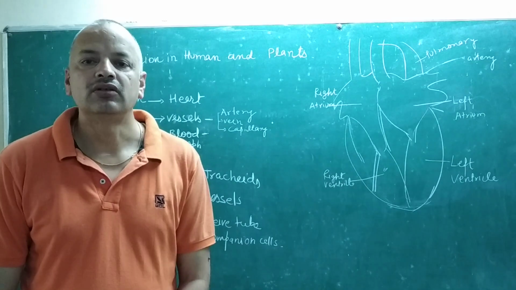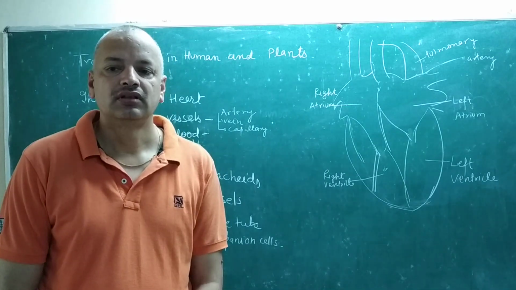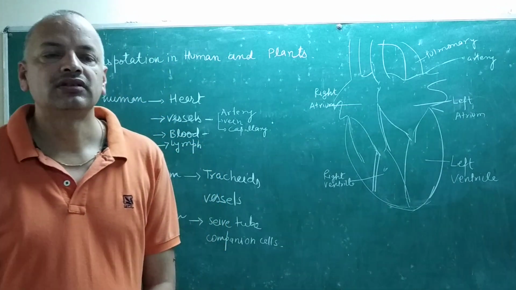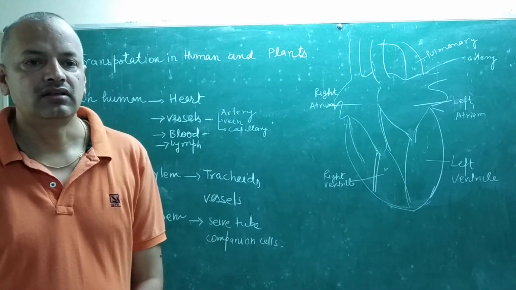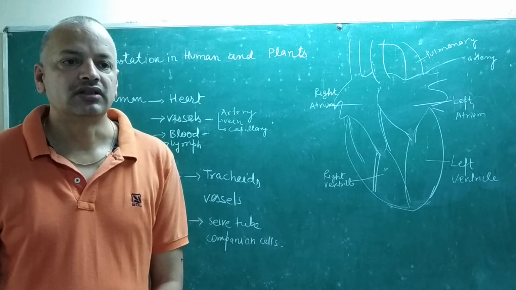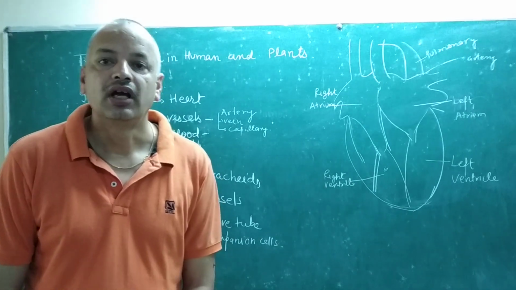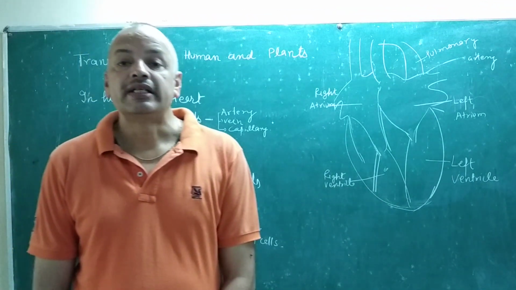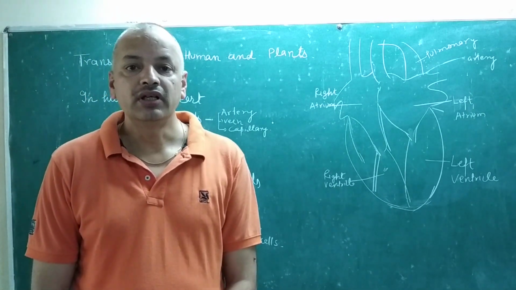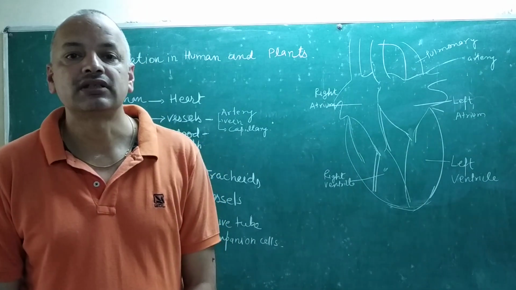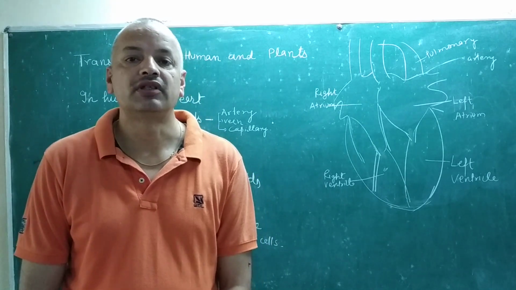Today we will discuss the transporting system in plants and animals. In previous chapters you have studied how nutrients are absorbed, and after respiration carbon dioxide and other materials are also produced, and these necessarily need to be removed from the body. So removal and receiving are both processes continuously going on inside the body of organisms, either plants or animals.